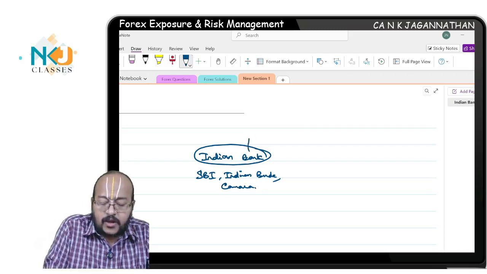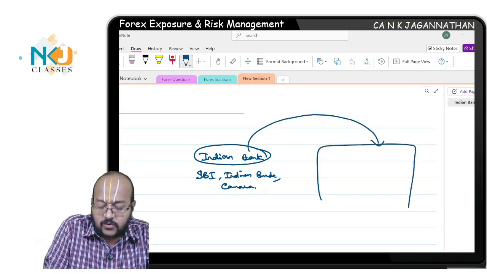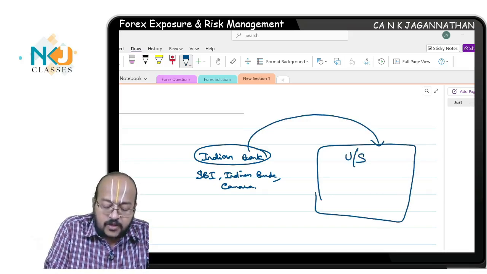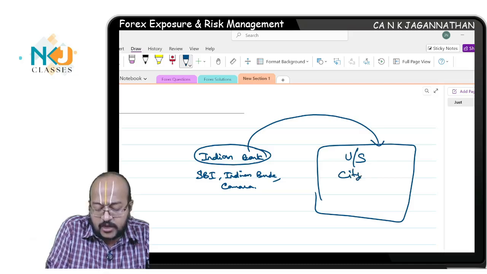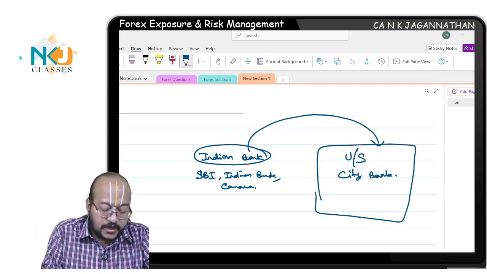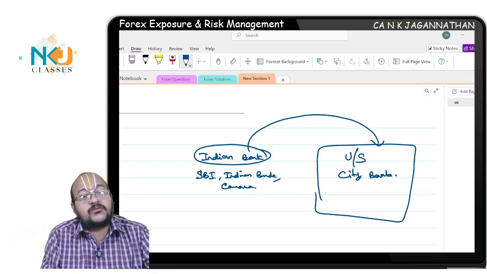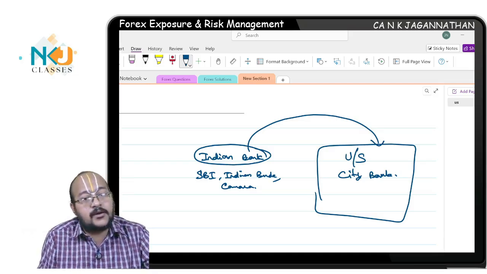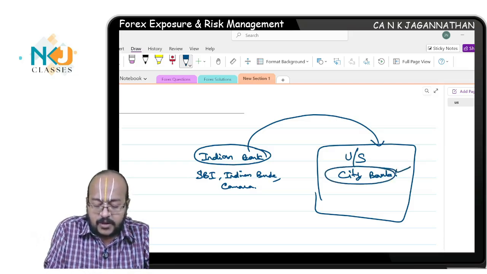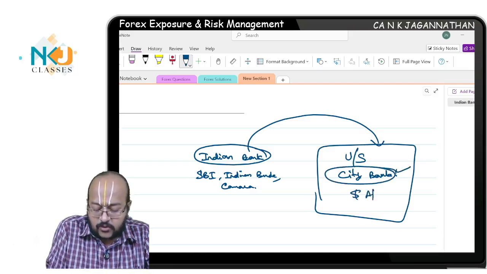Now, in the US, assume this is the US, there are Citibank and so many foreign based banks where you can deposit and withdraw dollars. So an Indian bank will have its dollar account with a US based bank, say Citibank. Are you all understanding?